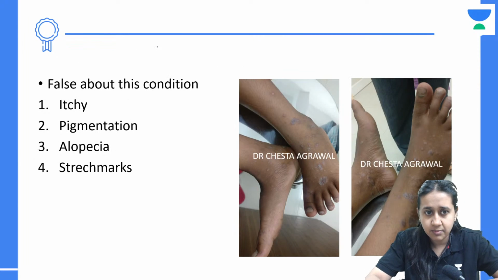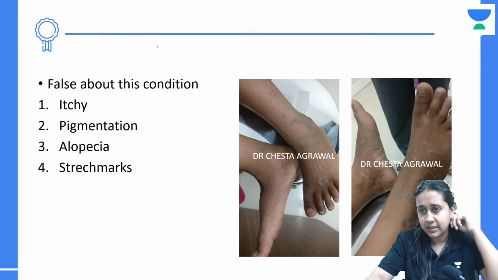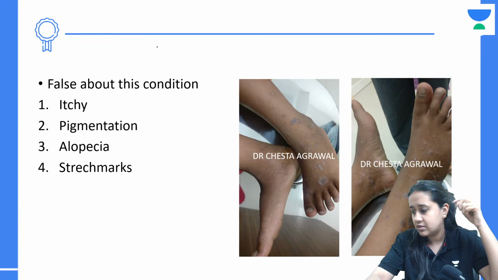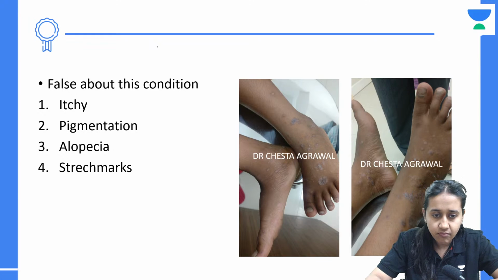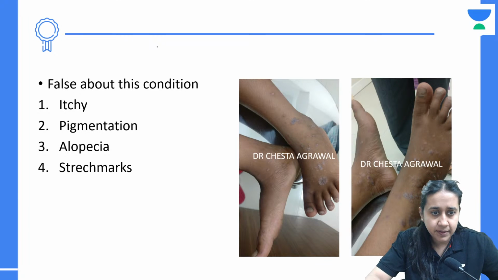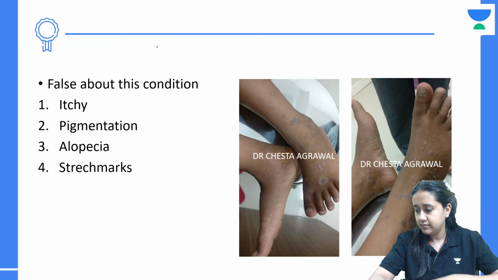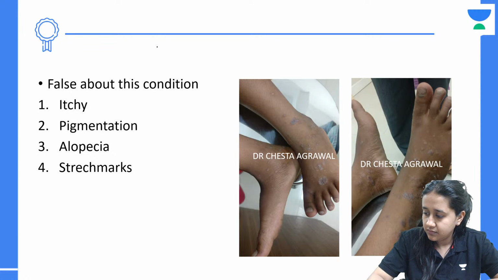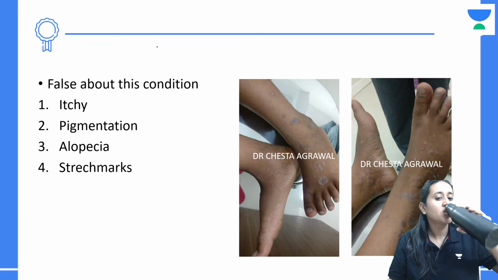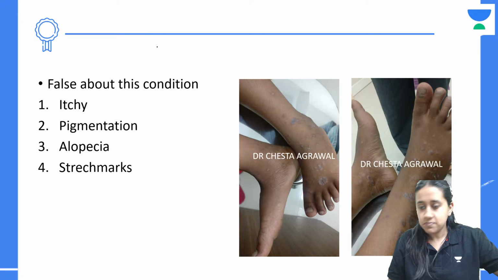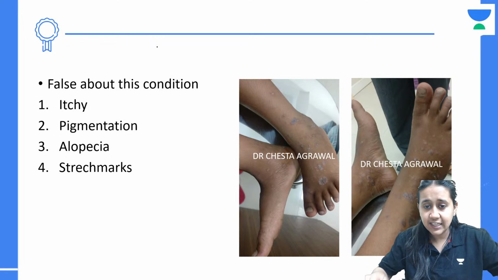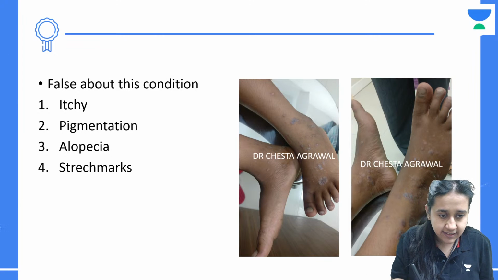Next question is again image based. What is false about this condition? Itchy, pigmentation, alopecia, stretch mark. What is the correct answer? False about this condition would be... very nice, Prasanna. Now please look at this image.